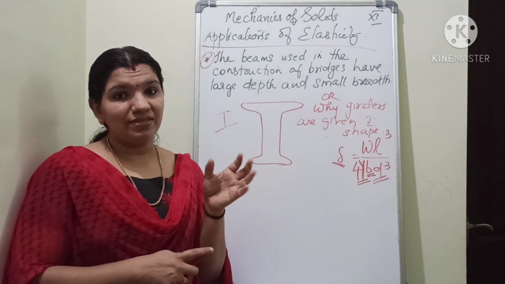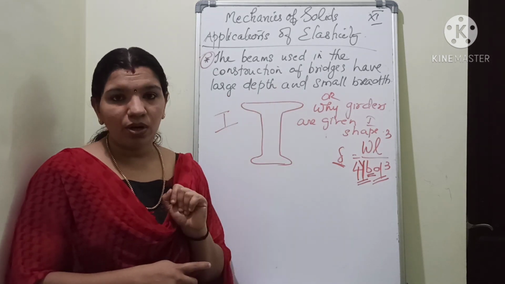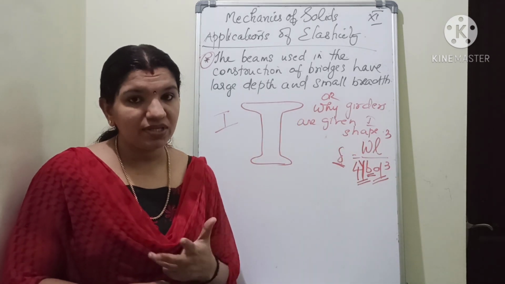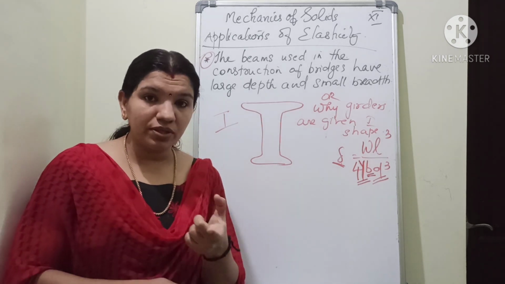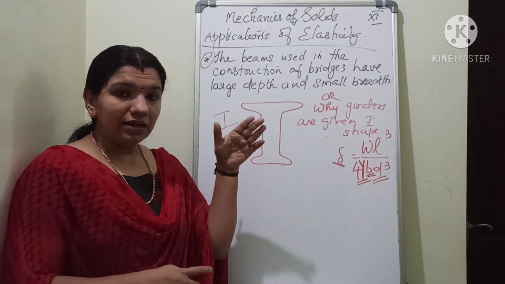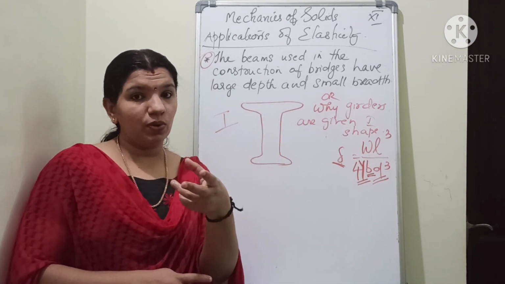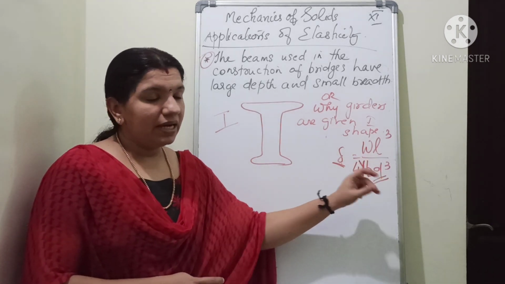In the construction of bridges, the beams that we are using should have large depth and small breadth. Or we can say that they are given I shape. The beams are given the I shape; we call them girders, G-I-R-D-E-R-S. Why? Because continuous use will result in depression, and there is an equation for depression, given by WL cube by 4YBD cube.